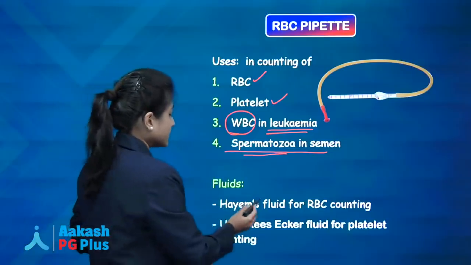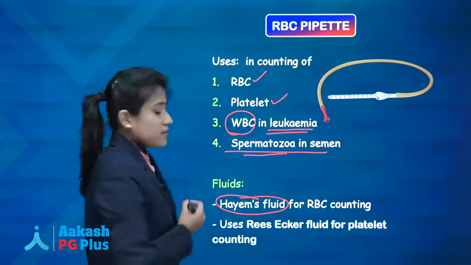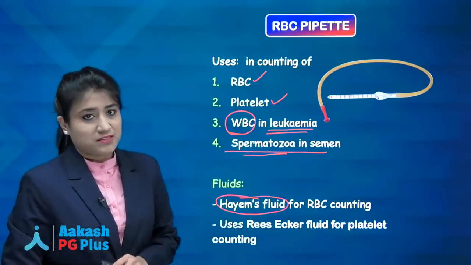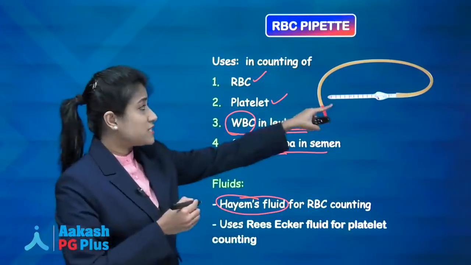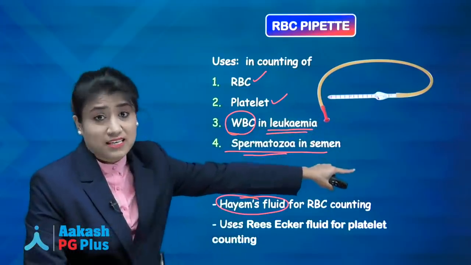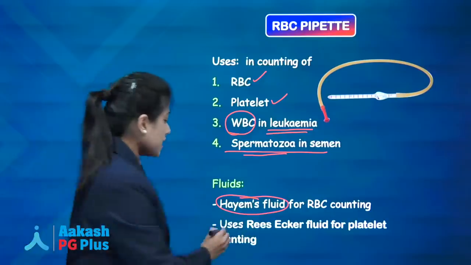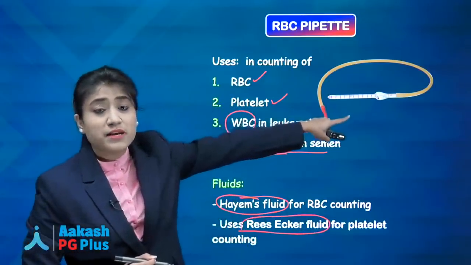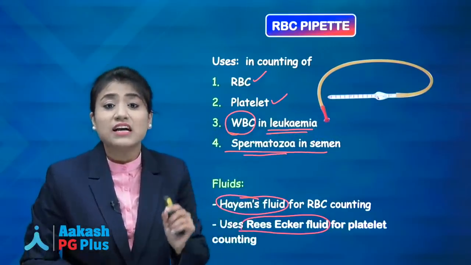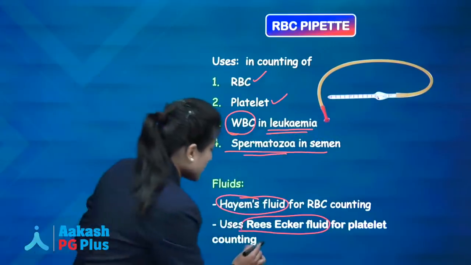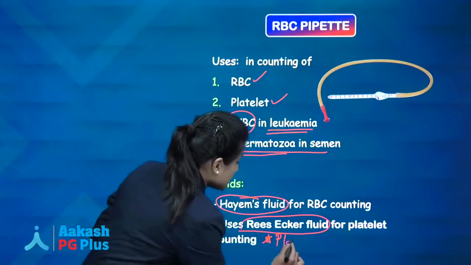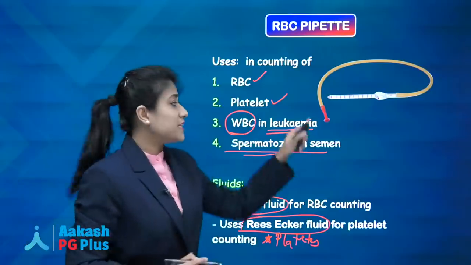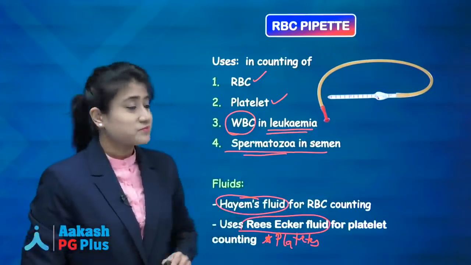Again, you should know that the Haems fluid is used for RBC counting in this RBC pipette. We take the Haems fluid in this RBC pipette for counting RBC. Just write it down. And if we are taking Rees-Ecker fluid in this RBC pipette, then we are doing counting of platelets. For counting of platelets, we use Rees-Ecker fluid in this RBC pipette.